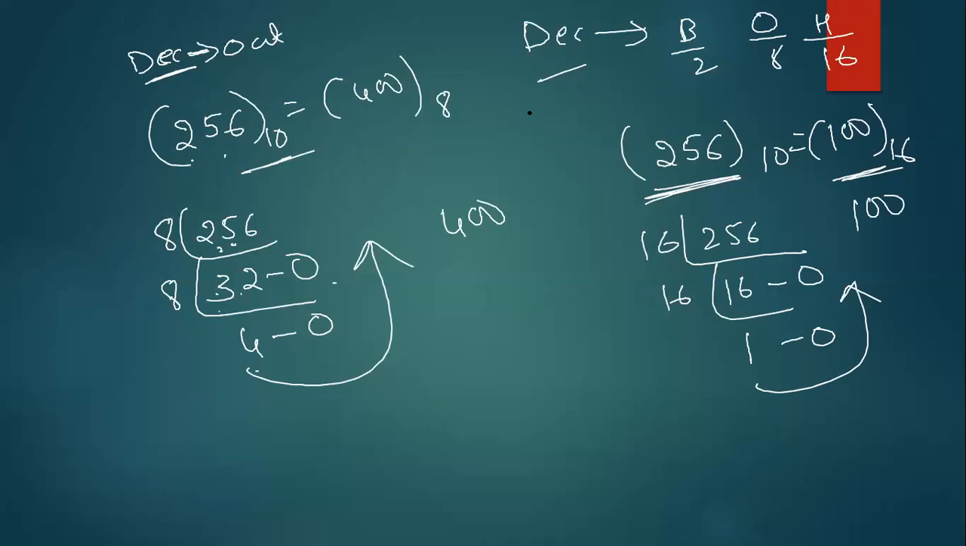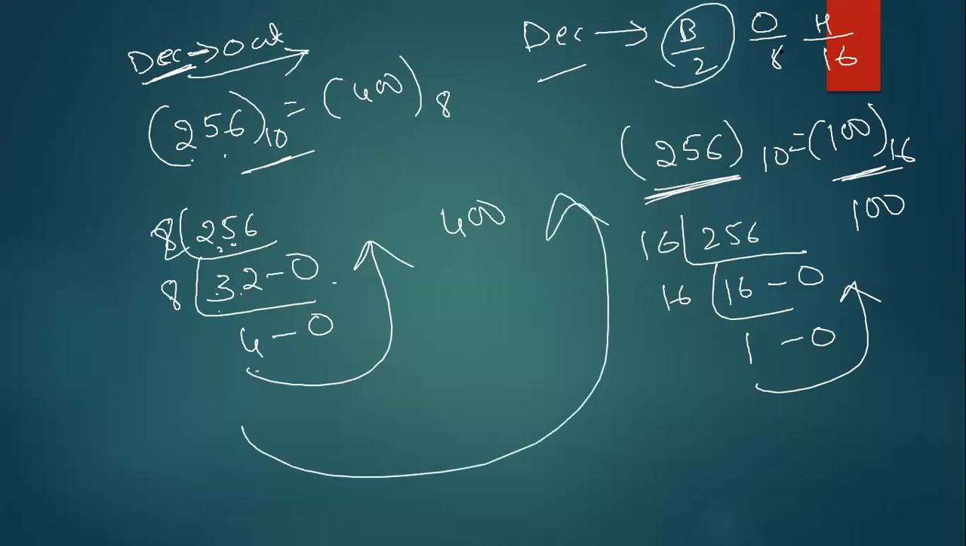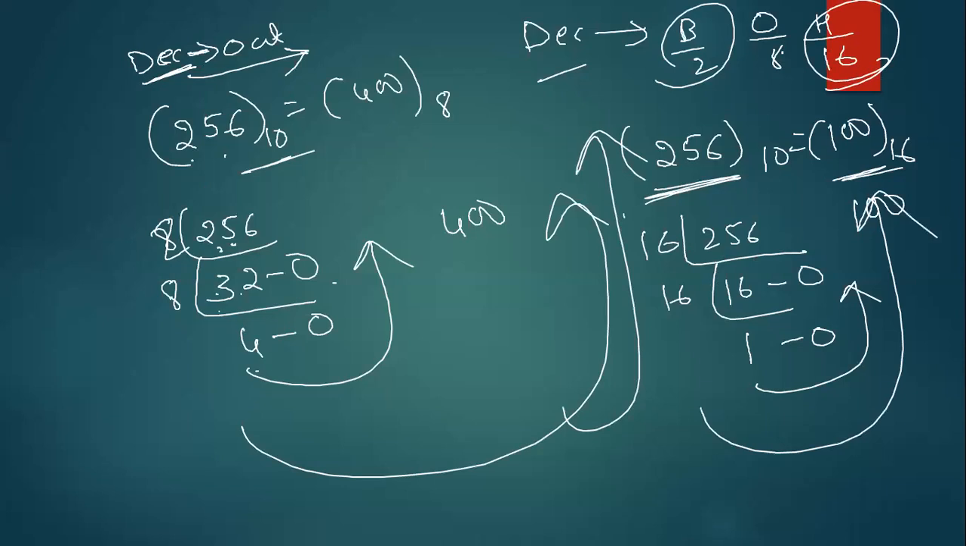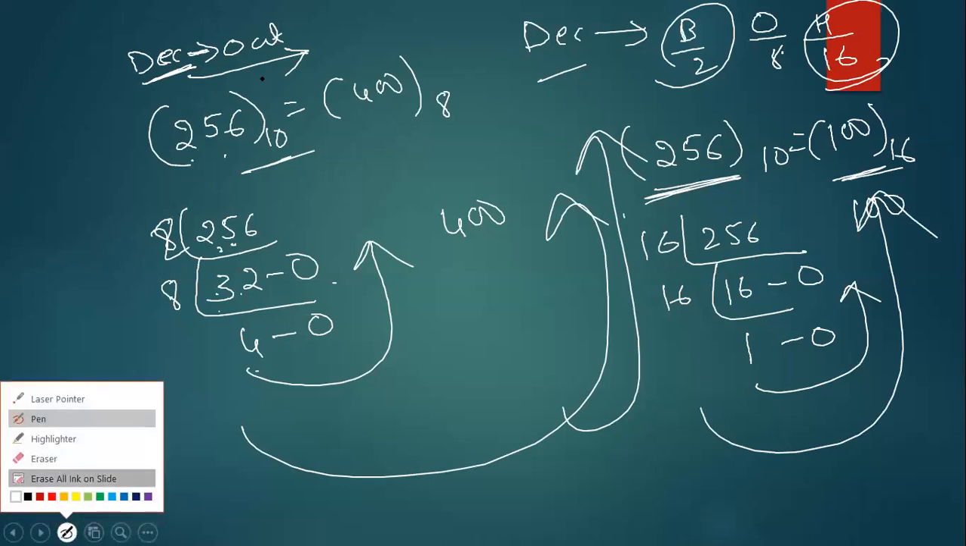Okay everybody, now simple thing, guys. If you want to convert from decimal to any other number system: if it is binary, divide by 2 and take the answers in reverse order. If it is octal, divide by 8 and take the answers in reverse order. If it is 16, divide by 16 and take the numbers in reverse order. Now, guys, next conversion.